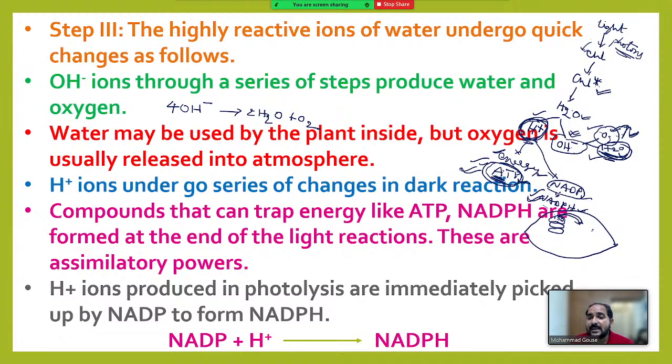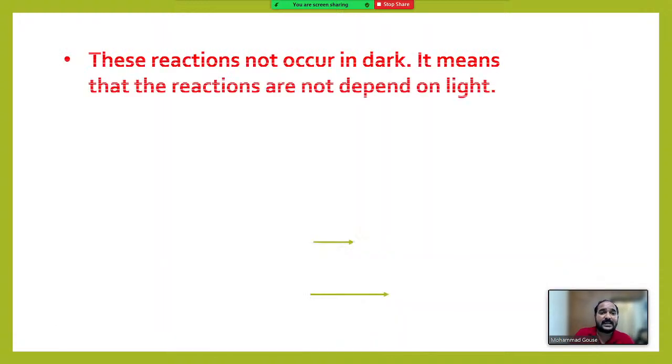ATP and NADPH are the assimilatory powers that can be used in the dark reaction. Right? Oxygen goes out and water will be used by the plant. This is regarding the light reaction. It happens only in presence of light and it occurs in the grana of the chloroplast.